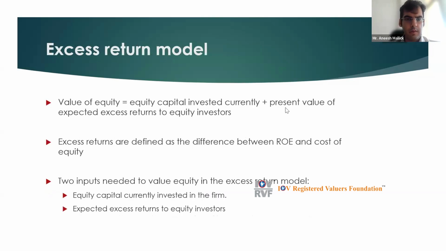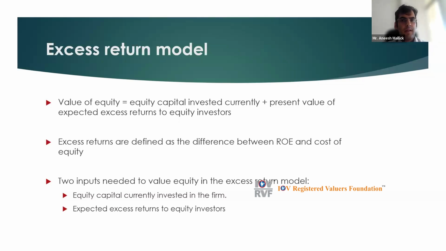The third one is the excess return model. In this, we compute value as equity invested currently, which is the book value as on the valuation date, or the opening book value of equity, plus the present value of expected excess returns. Now, excess returns are nothing but the difference between ROE and the cost of capital, the cost of equity. ROE is the full form of return on equity.